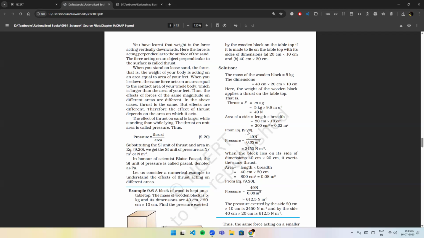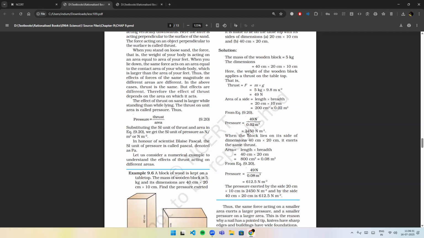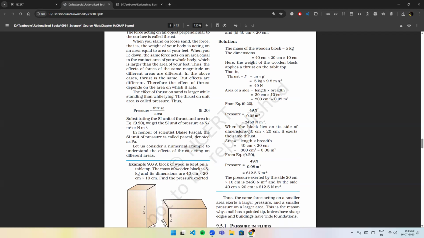In the above cases, thrust is the same, but effects are different. Therefore, the effect of thrust depends on the area on which it acts. The effect of thrust on sand is larger while standing than while lying. The thrust on unit area is called pressure. So, the SI unit of pressure is Newton per meter square. In honor of scientist Blaise Pascal, the SI unit of pressure is taken as Pascal.